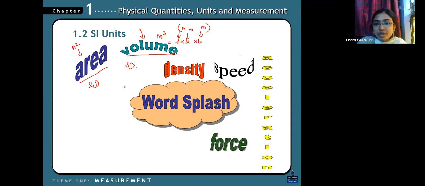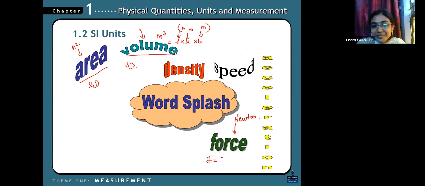And force. Basically the unit of force is Newton, right? In smaller classes you have studied, but what is the formula for force actually? Force is mass into acceleration.